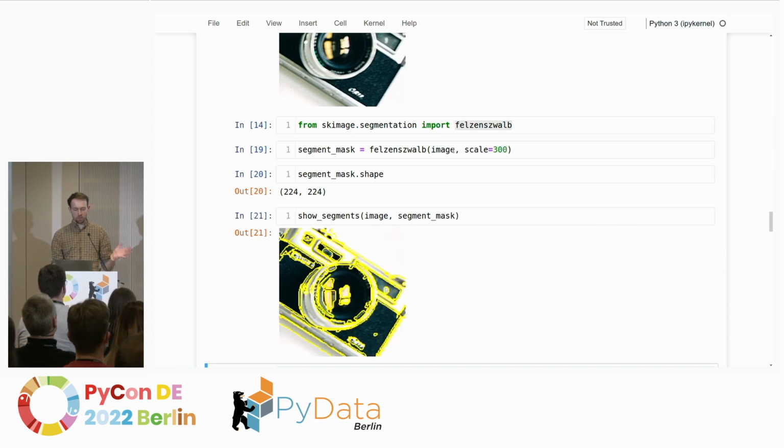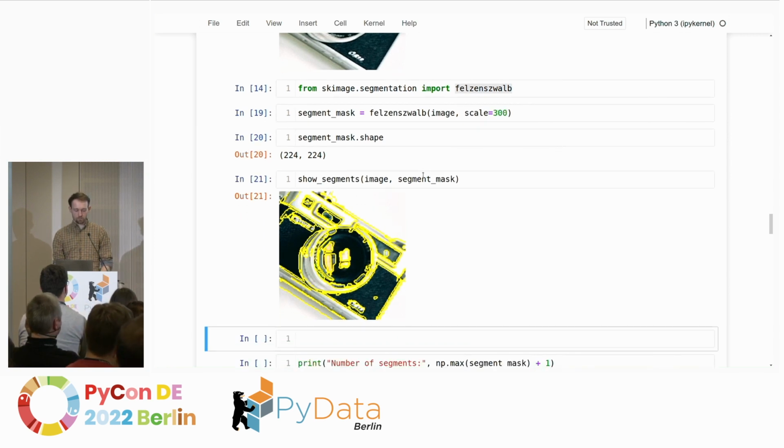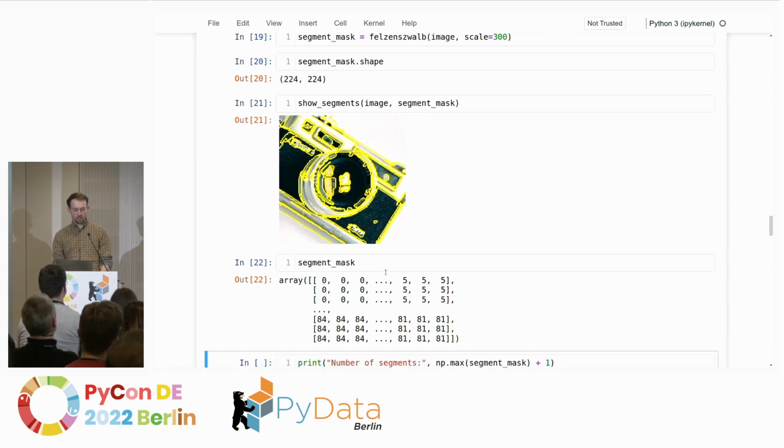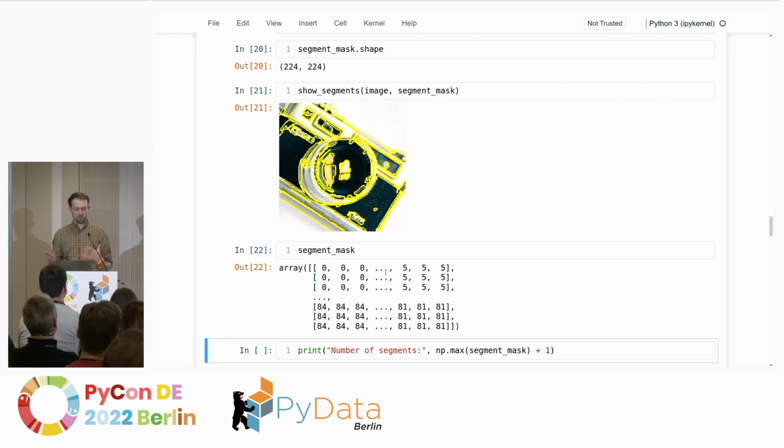And then we see when we put it at about 300, the shapes that are selected as segments mimic what our eye would also see in that image if we had to draw borders. And finally, we can also have a look at what the segment mask actually is. This is, as we saw, an array of the same size as the image, but instead of pixel values, for each pixel, it tells us which segment ID this pixel belongs to.